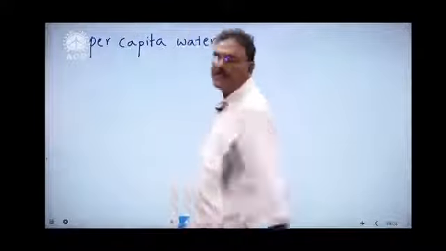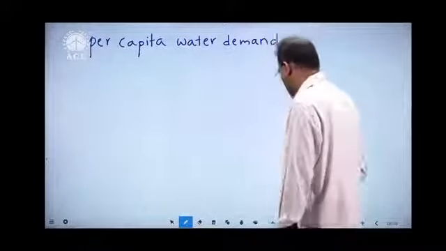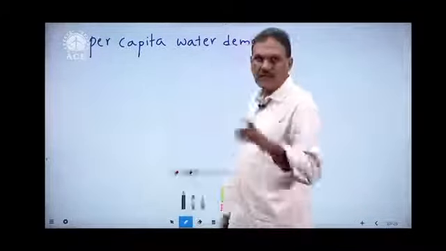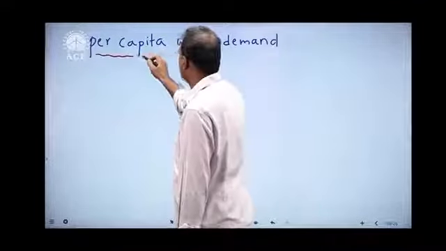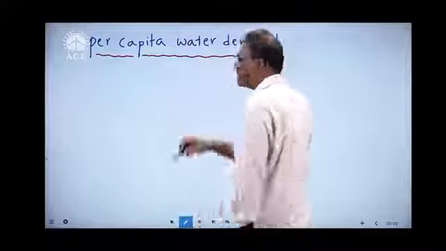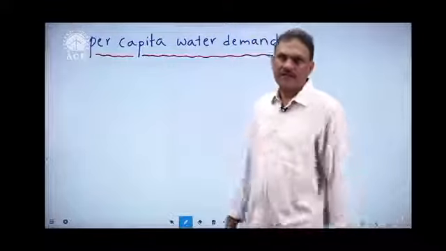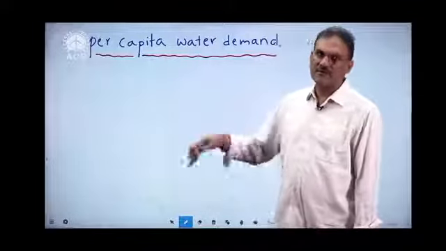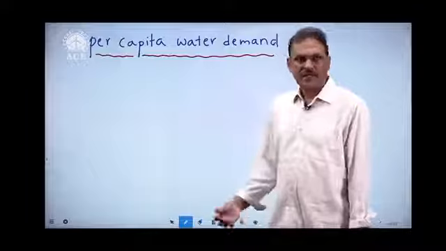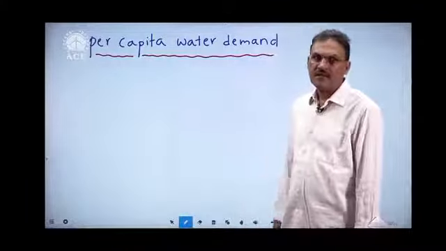Unlike population, per capita water demand always remains constant. Population only changes from time to time, so it is only a one-time estimation. Once we estimate this for a given community, forever it remains constant. It doesn't change from time to time. Therefore, Q changes from time to time because of change in population, but per capita water demand always remains constant. Only one time we have to estimate.